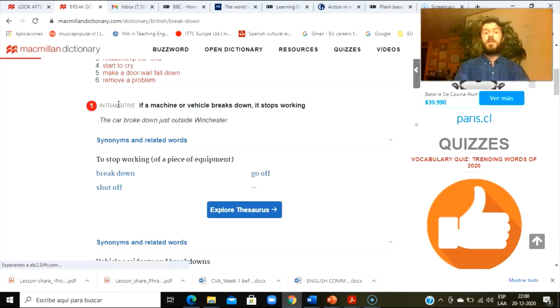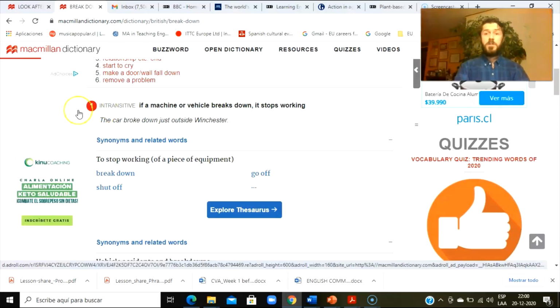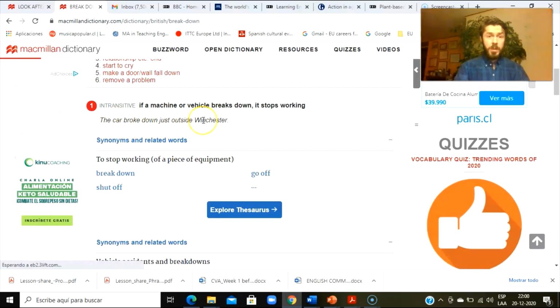It does not take an object, right? And we know that if it does not take an object, then it has to be inseparable, right? So the car broke down just outside Winchester. All right, so broke verb and down particle. We cannot separate with an object. There is no object. Yeah, there is only a subject. Okay.